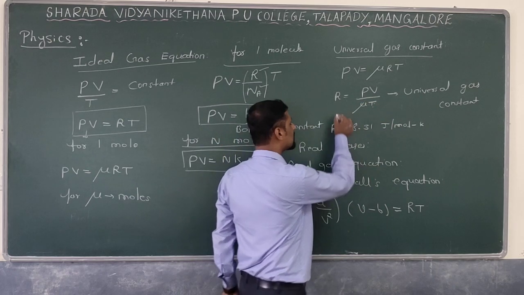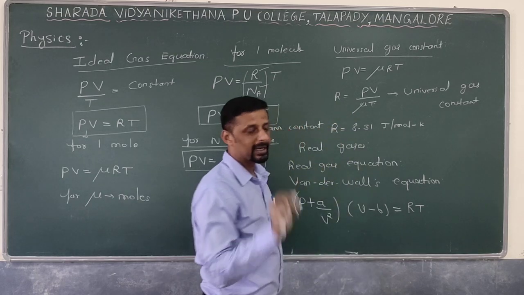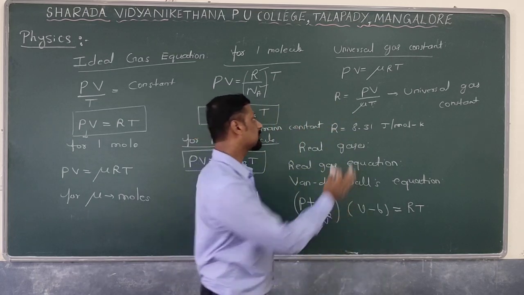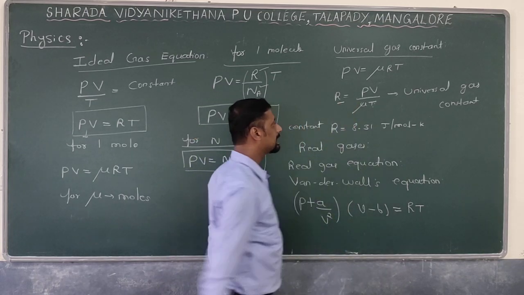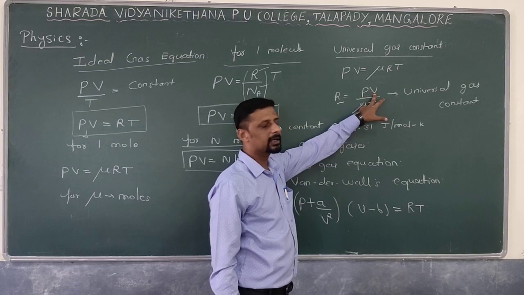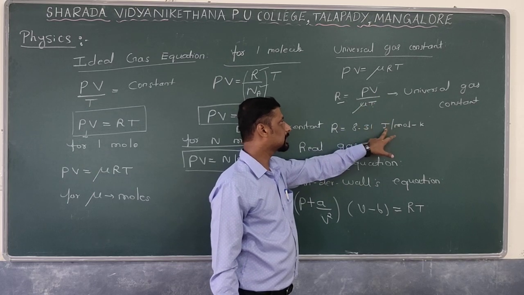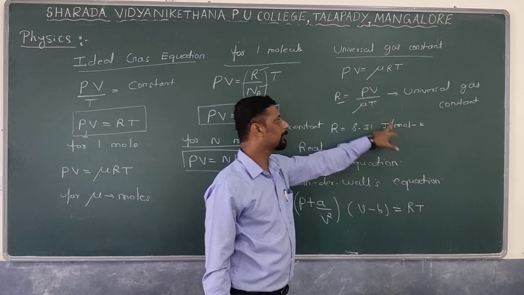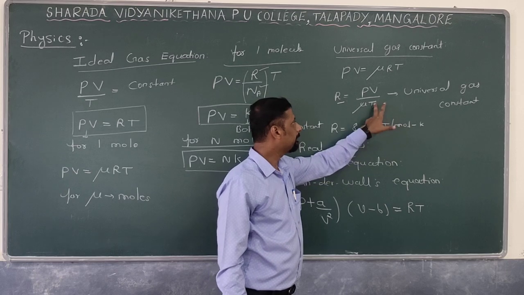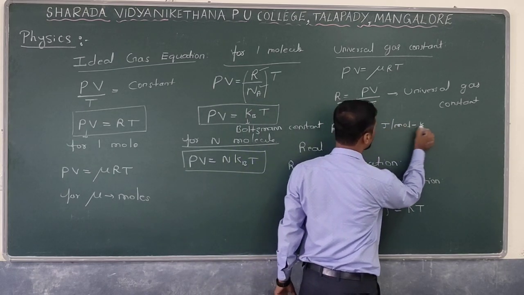So R actually indicates the work done by the gas or on the gas, and that is indicated by the universal gas constant. So yes, PV, the product of pressure and volume, is nothing but work done. The unit of work is joule, divided by mu, the number of moles, unit mol, and temperature, kelvin. Therefore the unit of R is joule per mole kelvin.